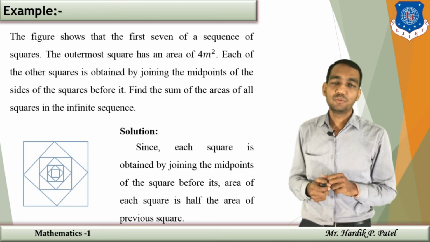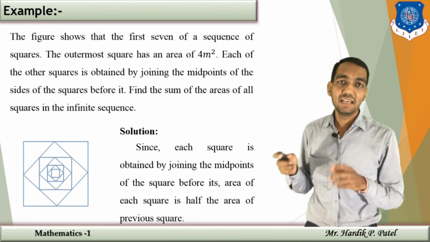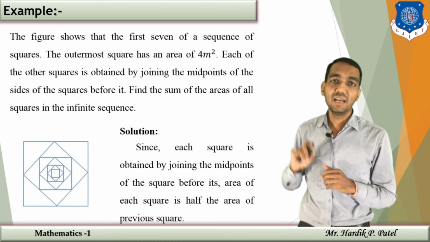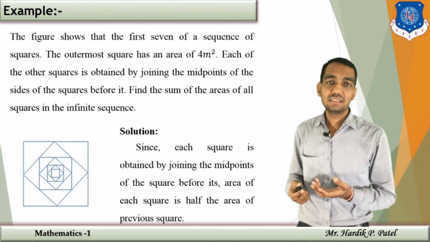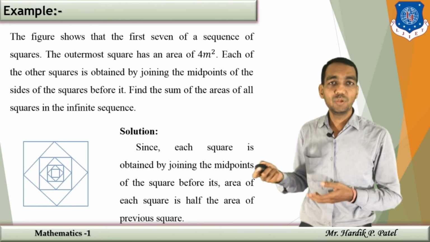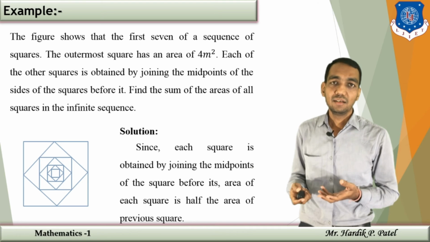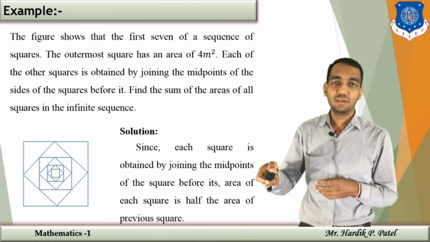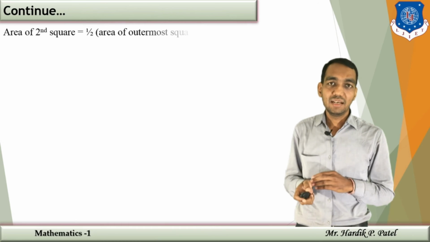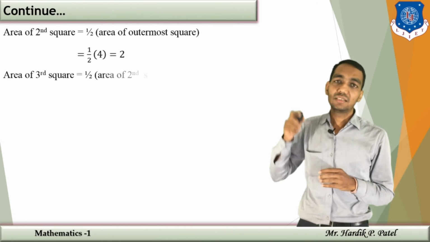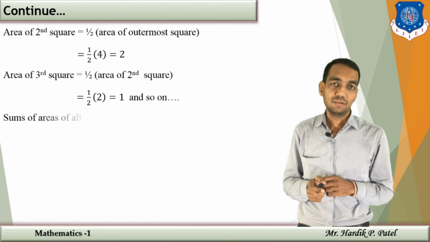Now, by a property of squares, the area of an inner square will be half of the area of the original square. And if you are not aware of this, then we can use the simple property of a rectangle, and that will give you this area. So the outermost square has some area, and the second square has half of it, correct?